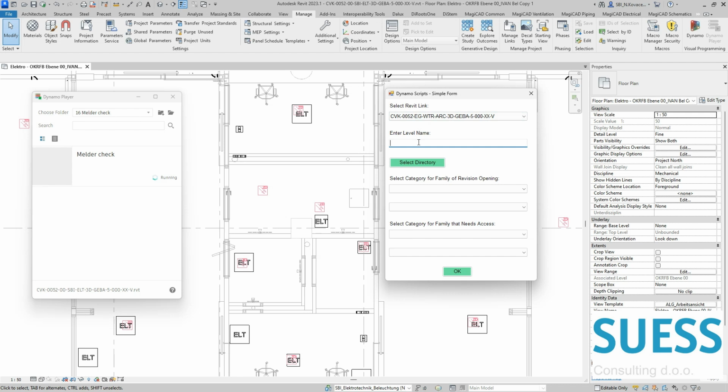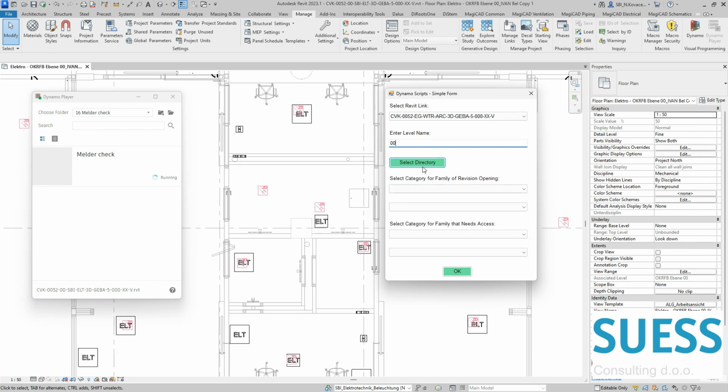And now, because for mechanical equipment the level is maybe the scheduled level, and for fire alarm device the level is, I don't know, the elevation level, for different devices you have different names of the levels. So I wanted to simplify. I expect from the user just to type some portion of the level name for the ground floor, that is 00. Later when I run the script, I will show you on devices that for each device on this level, we have this 00 for the level.